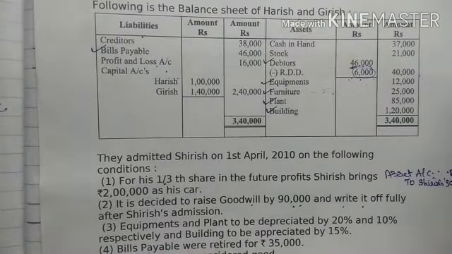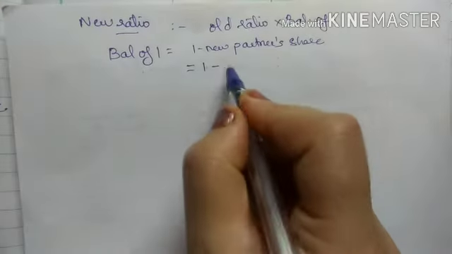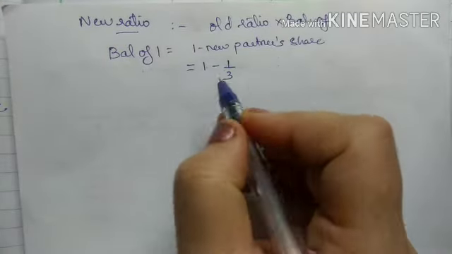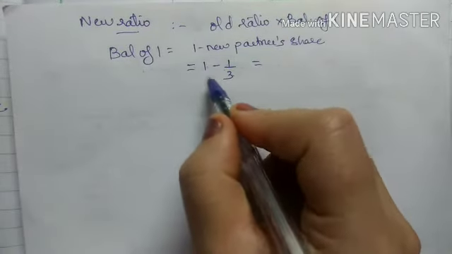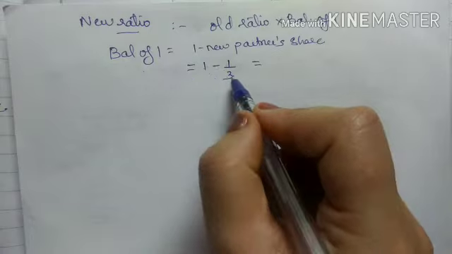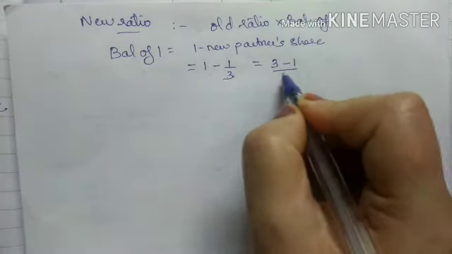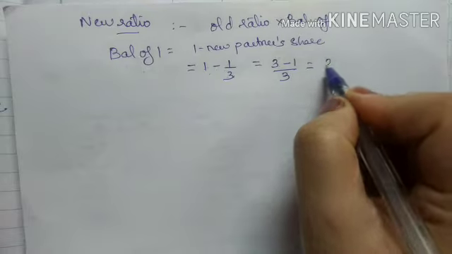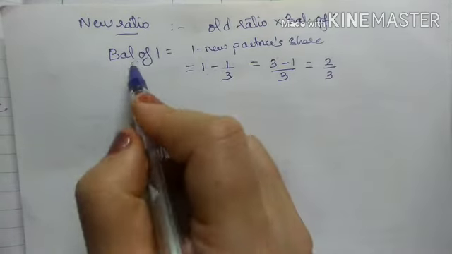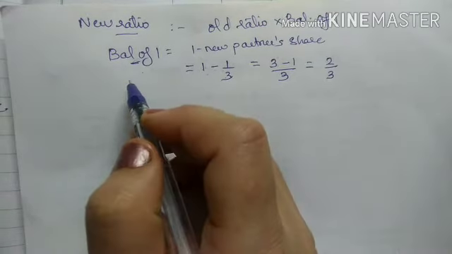Sirish is coming for 1/3, so 1 minus 1/3, which is 2/3. This 2/3 is the balance of 1.